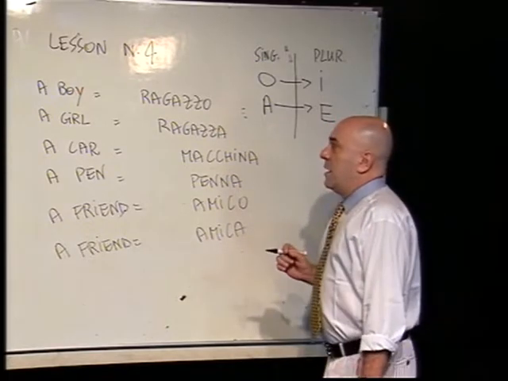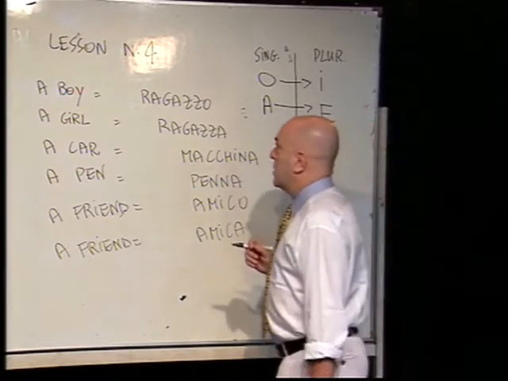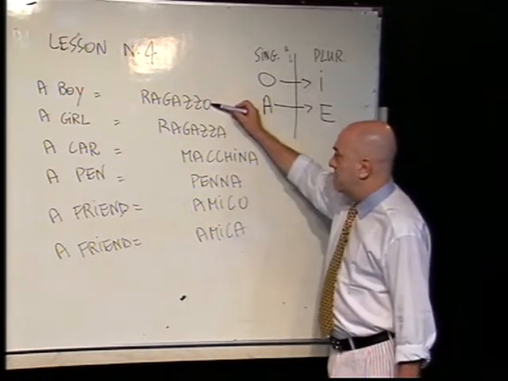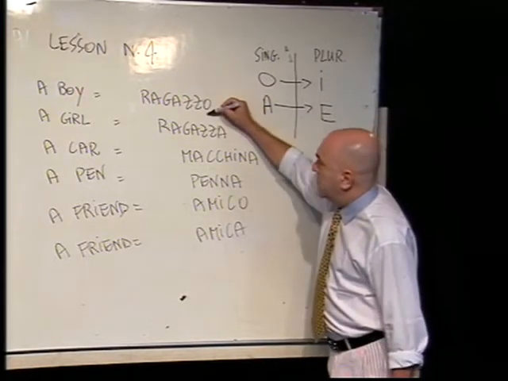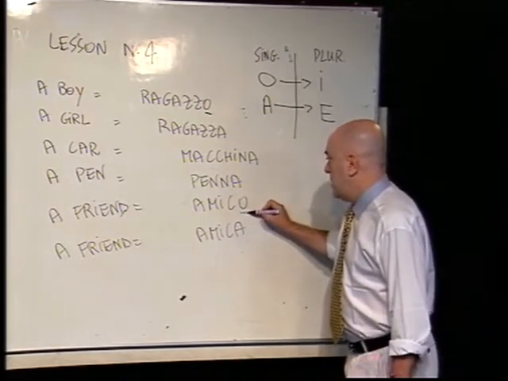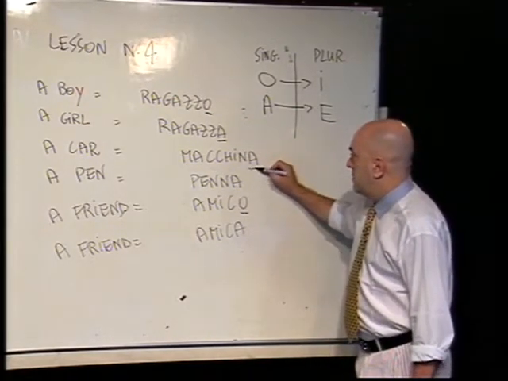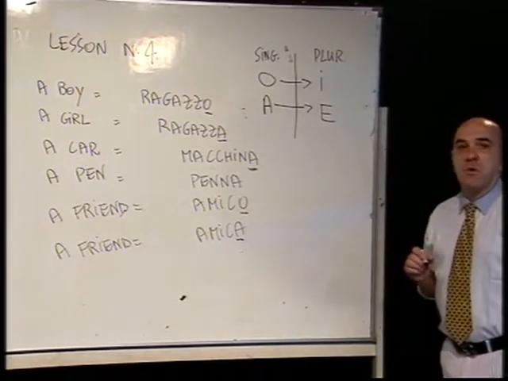Let's start with the masculine words. The masculine words that I wrote here are ragazzo and amico, because the last letter is O. The feminine words are ragazza, macchina, and amica, because the last letter is A.